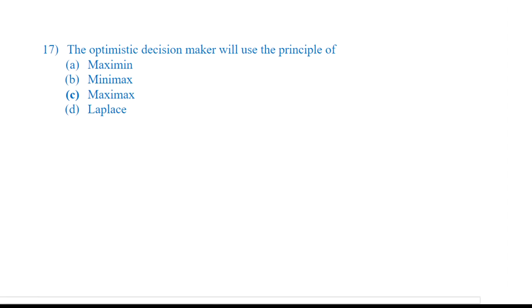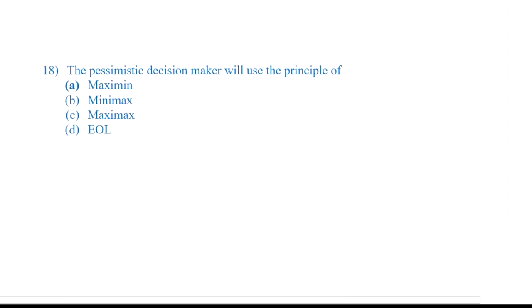Decision maker will use the principle. The optimistic decision maker will always use the principle of maximin, minimax, maximax, Laplace. See, I'm being optimist. I would always like to maximize, get the maximum out of the maximum. That's the best approach you can think of. So it is the maximax criteria, the best amongst the best. This is what we normally call it. So it is the maximax criteria. Next question.